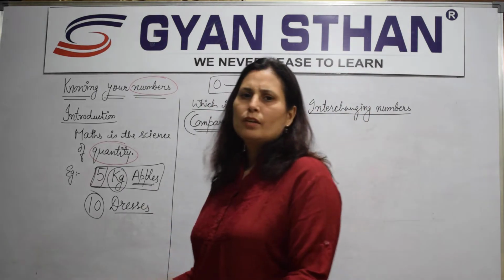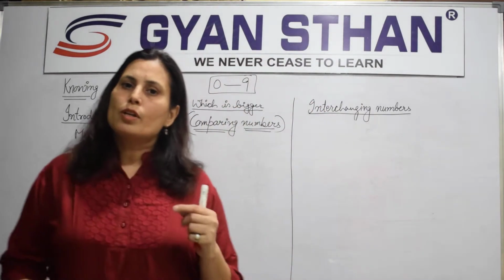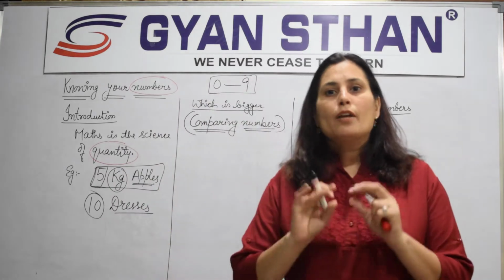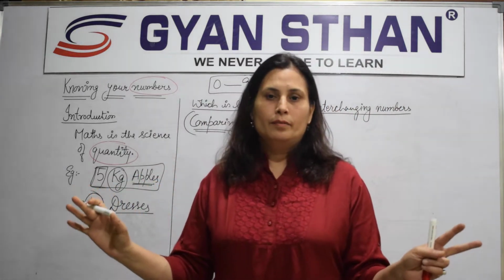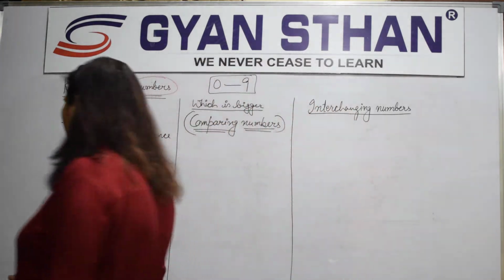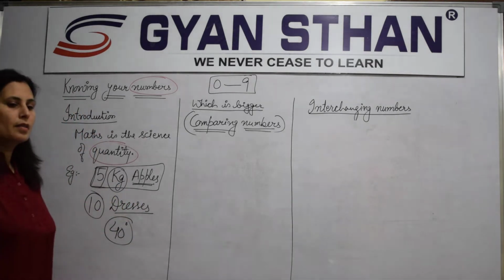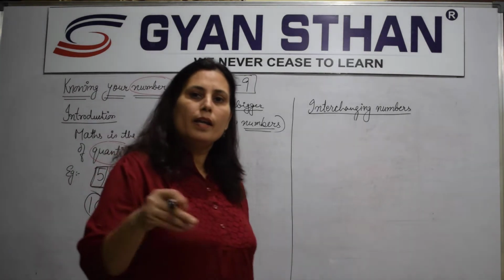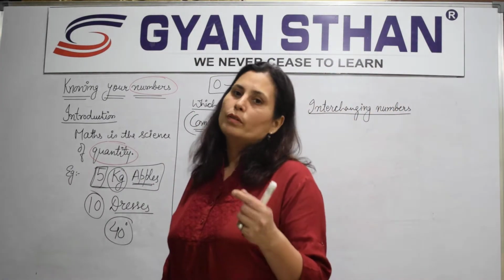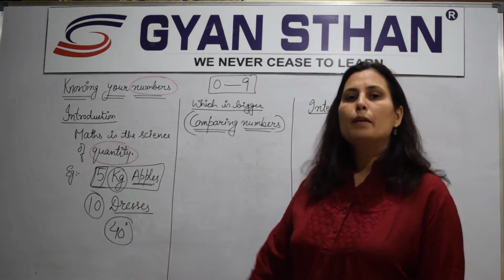ये तो हो गए हमारे general examples. इसको ऐसे भी बोलते हैं, हम कहते हैं today's temperature is very hot. It's just a qualitative statement. There is no mathematics here. So when did the mathematics come? Today's temperature is 40 degree. Here comes the mathematics. So mathematics comes whenever you use a number. So it is important to know the number. Clear? Now let's move here in the second part.